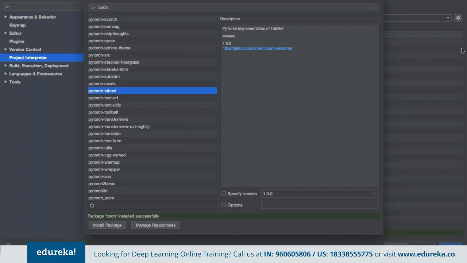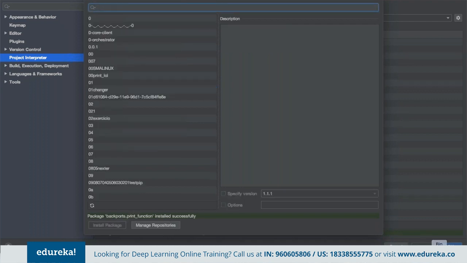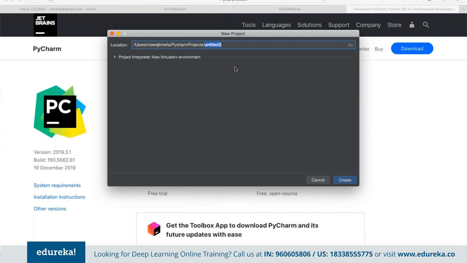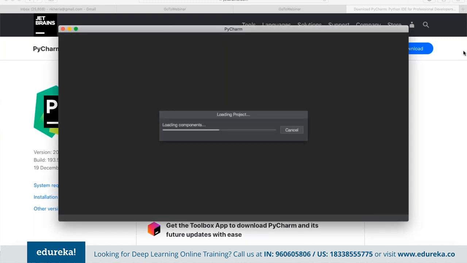Now, once we have all the libraries installed here, we can simply close this. We can simply close the interpreter. Click on OK. And now we can start creating a new project. Suppose we name this PyTorch. Click on create, and this will start creating the entire environment for us. It may take a second depending upon the system.